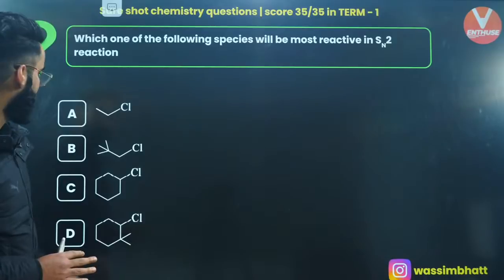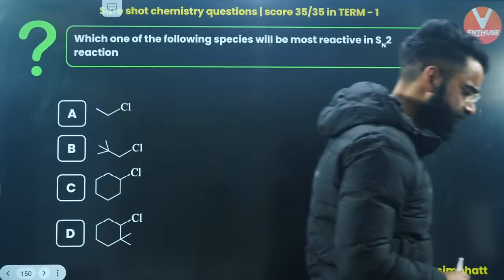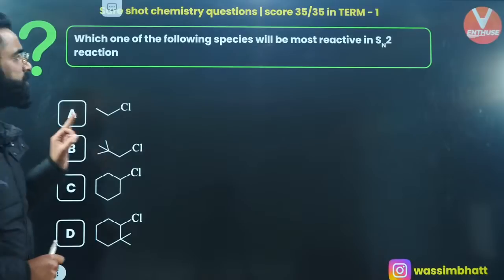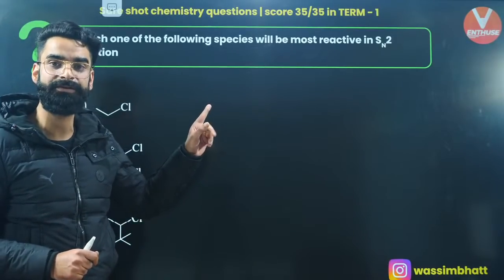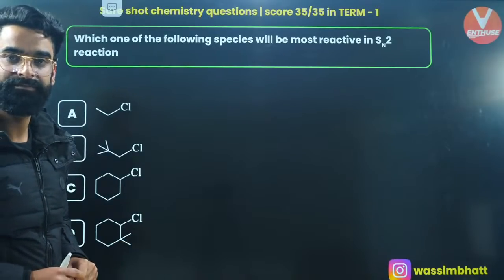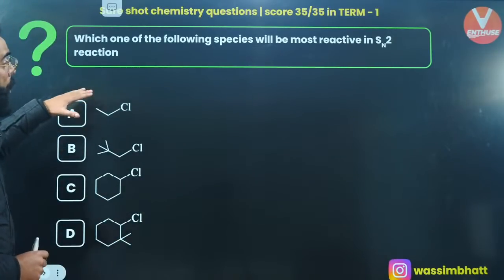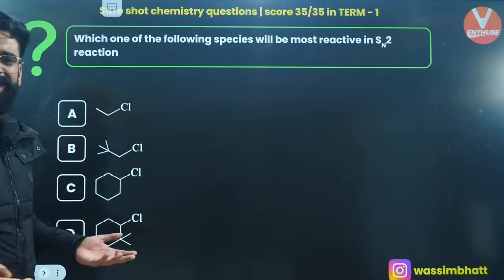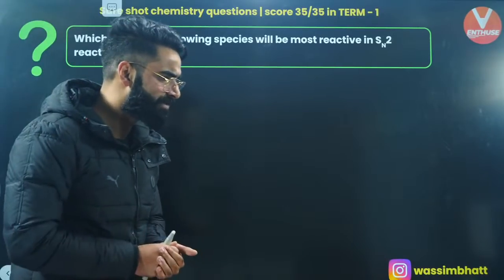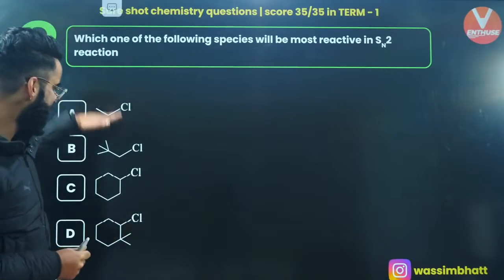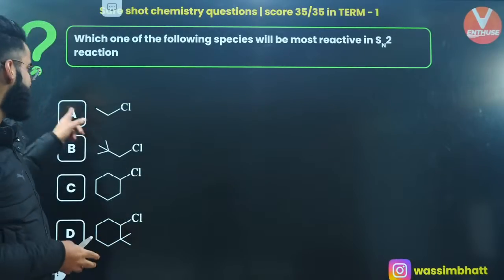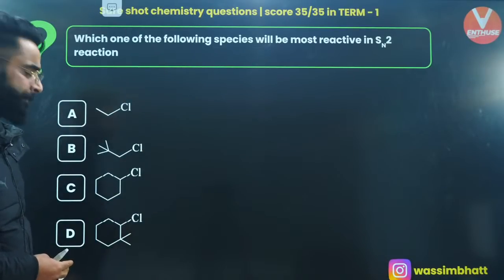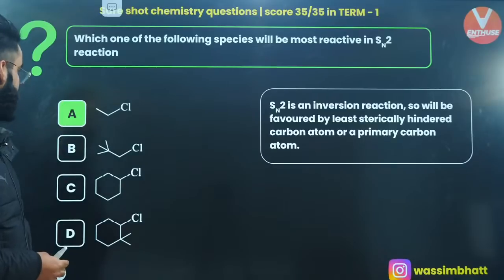Moving on to one more. Can you let me know the answer of this question fast? Which of the following species will be most reactive towards SN2? SN2 reaction, right? One-step reaction. You need to see which of the following will be most reactive towards SN2. Wherever steric hindrance is less, that is going to be most reactive. Steric hindrance is least in the first case, so A is going to be the most reactive towards SN2, right?